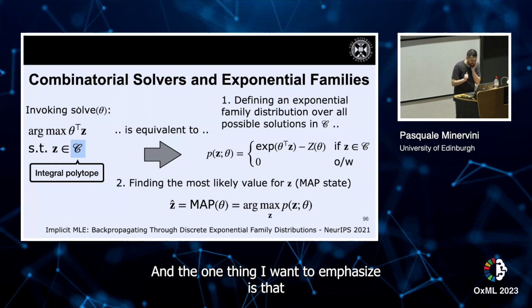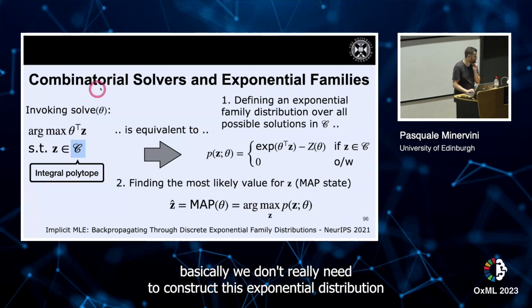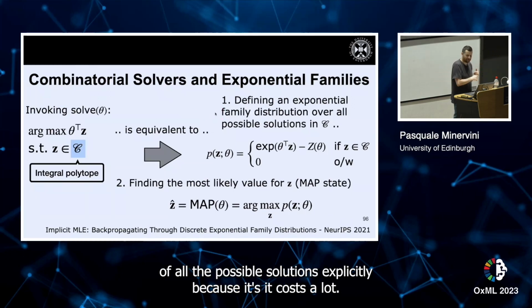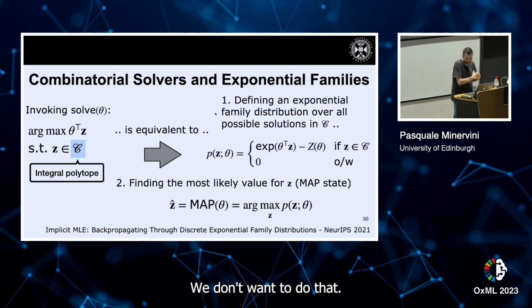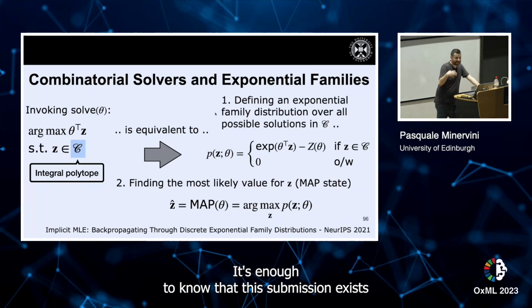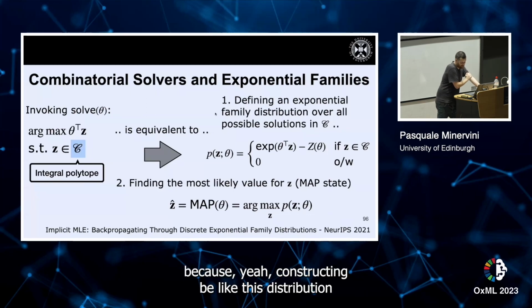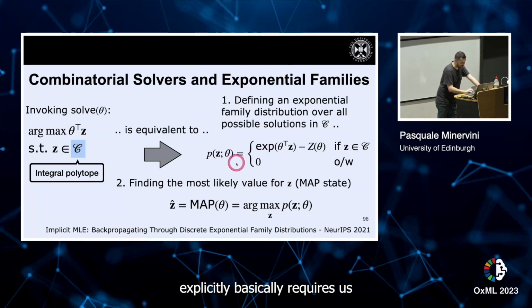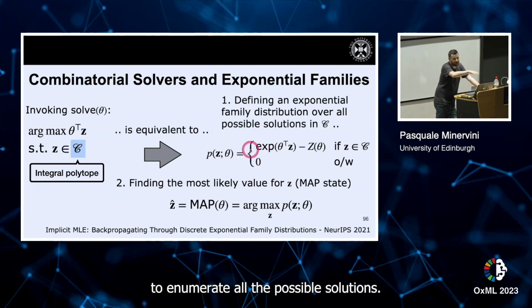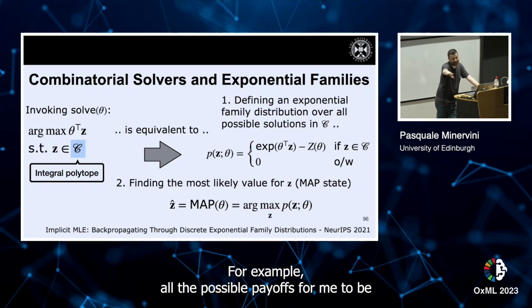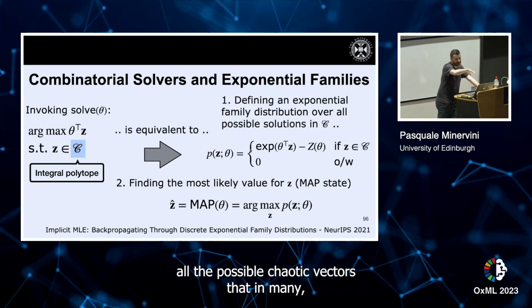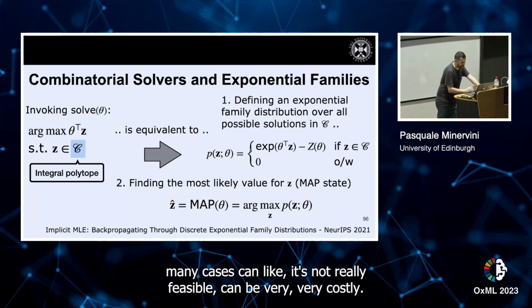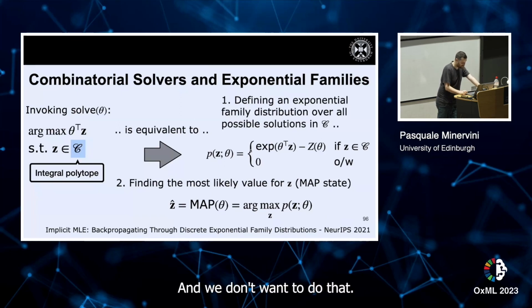And one thing I want to emphasize is that we don't really need to construct this exponential family distribution over all the possible solutions explicitly, because it costs a lot. We don't want to do that. It's enough to know that this distribution exists, because constructing this distribution explicitly requires us to enumerate all the possible solutions. For example, all the possible paths from A to B, or all the possible K hot vectors, which in many cases is not really feasible. It can be very, very costly, and we don't want to do that. Is it clear so far?